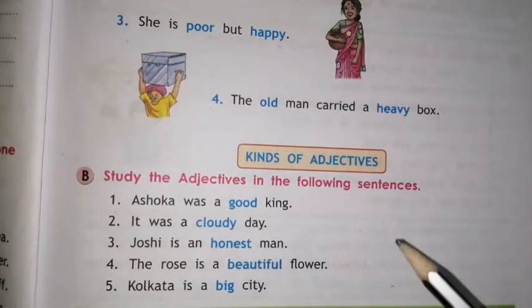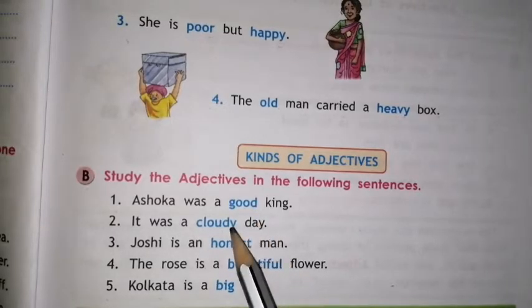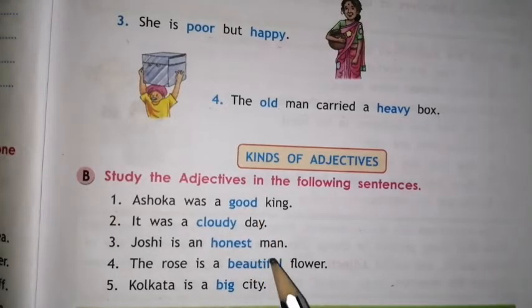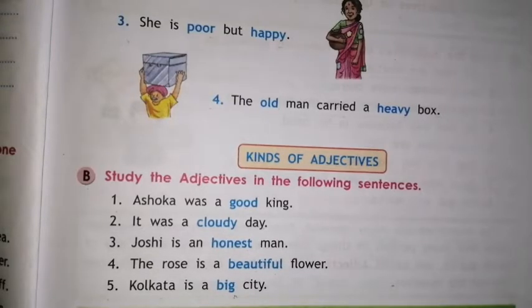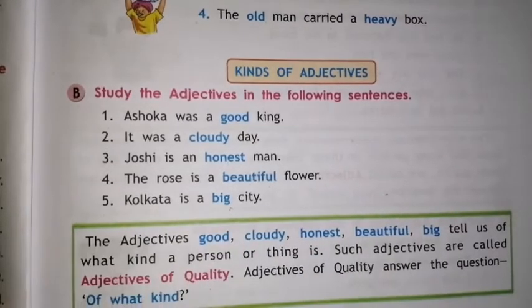Here in these sentences, good, cloudy, honest, beautiful, big tell us of what kind a person or thing is, and such adjectives are called adjectives of quality. See the definition.